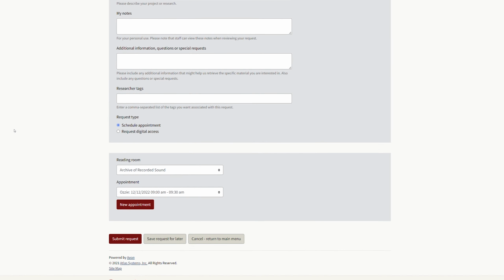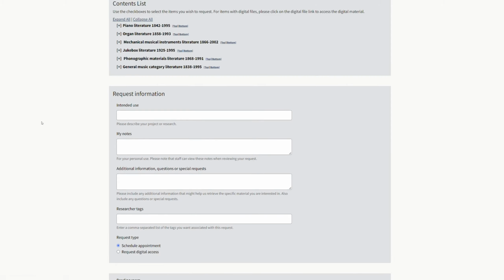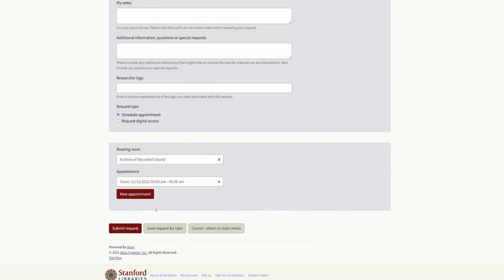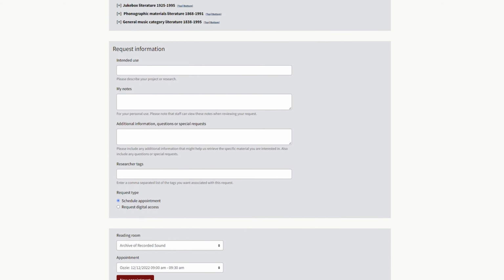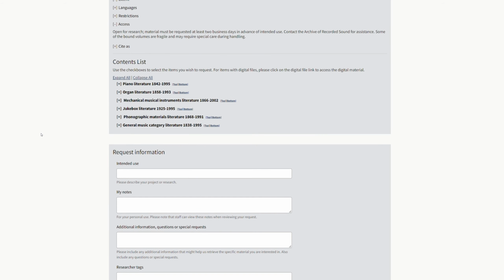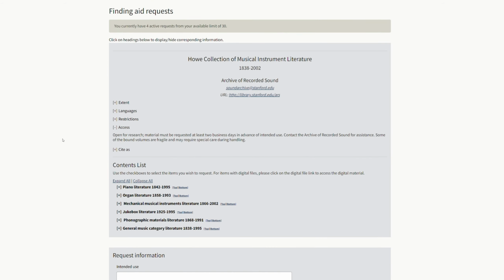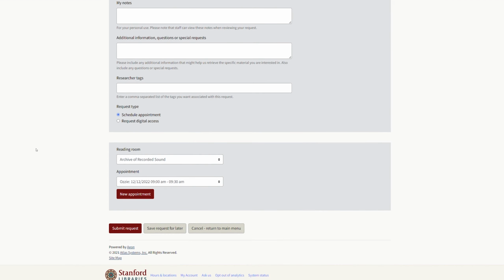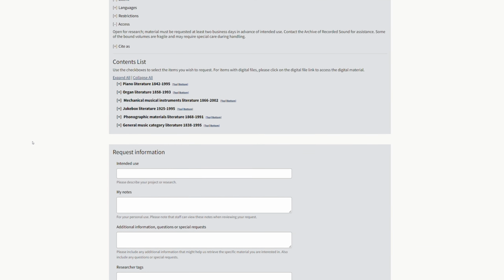And then on our end, from the staff side, we can take care of making that happen. So don't fret if you don't see boxes here. It'll still be okay. You'll still need to make an appointment down here at the bottom and just submit it as is, and we'll be able to backtrack. We may reach out to you at the email address that you created your account with. And for the Archive of Recorded Sound, you can also email us at soundarchive@stanford.edu with questions, and we can work with you to identify how to get what you're interested in to you.